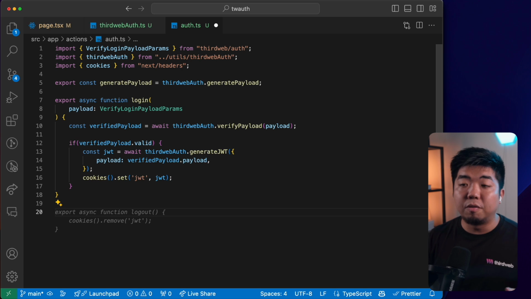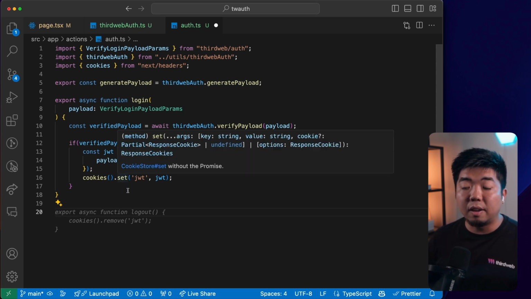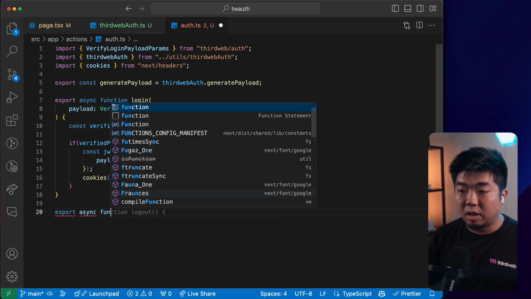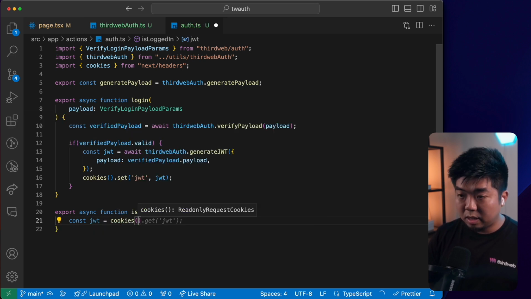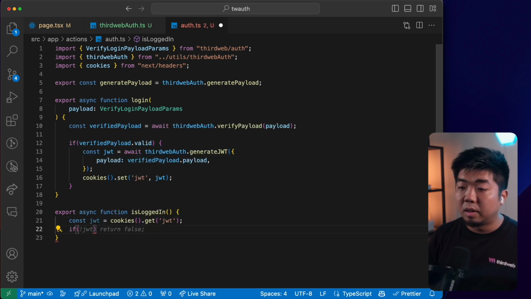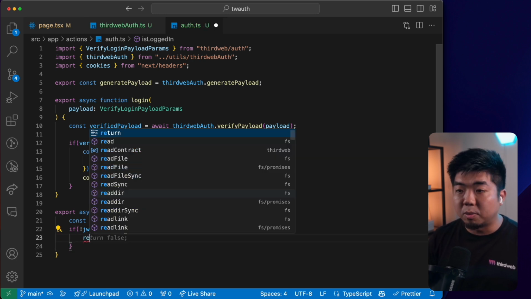Then we'll create a function for if a user is already logged in, maybe they're coming back, refreshing their application. We can check to see if the JWT exists within our cookies here. And if it does, then we can reconnect them back to our app. So we're going to create another one here. We'll say async function, and we're going to say isLoggedIn. What we'll do here is first get the JWT. So we'll say equals cookies.get, and we'll get the JWT. And if there is no JWT.value, then we don't have it, and we're going to have to return false here.